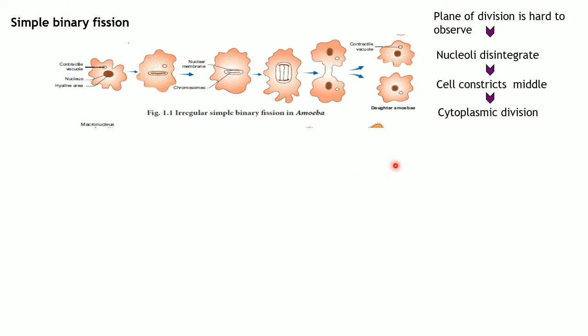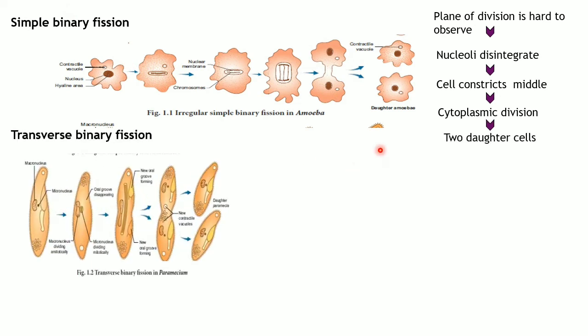what transverse binary fission is. As the name suggests, let me draw it. What is transverse? Let's say this is the straight line, and this direction is known as transverse, which means it goes across the line, right? So likewise this paramecium undergoes transverse binary fission, which means through transverse fission it is going to produce two daughter individuals.